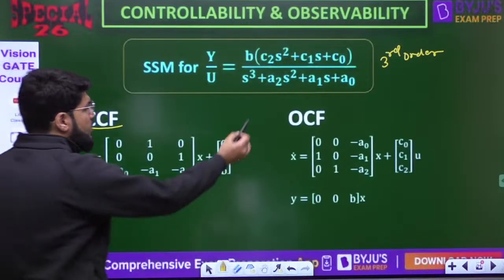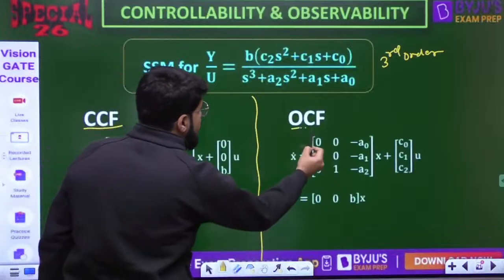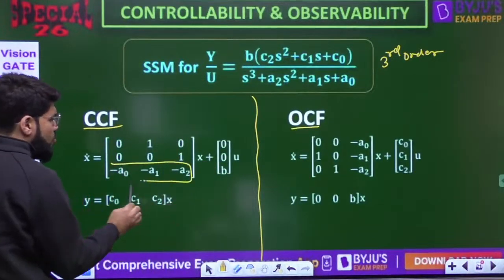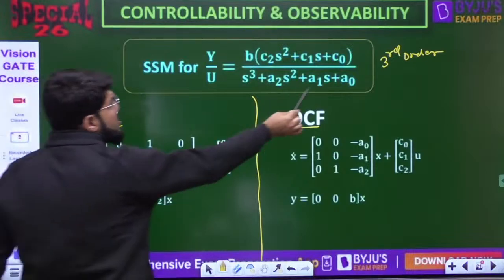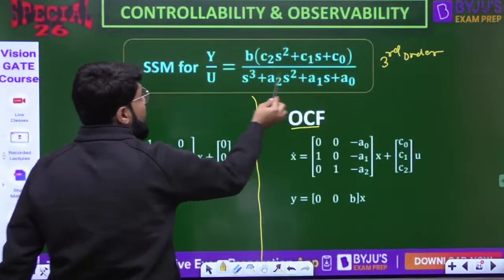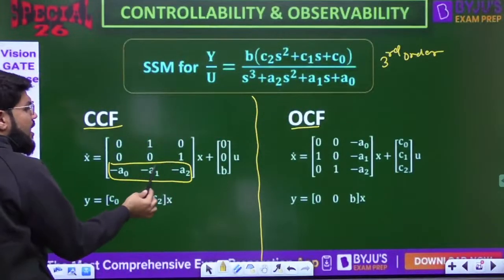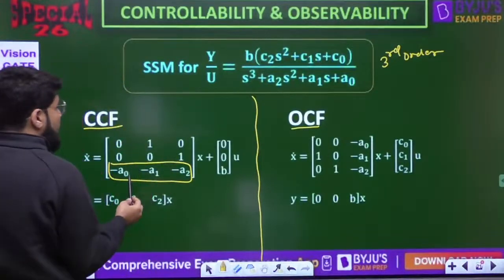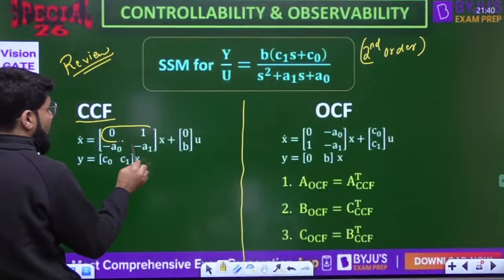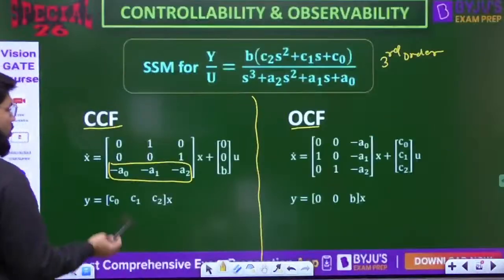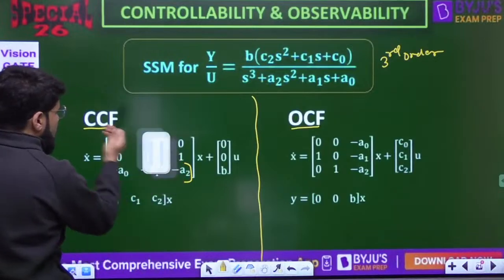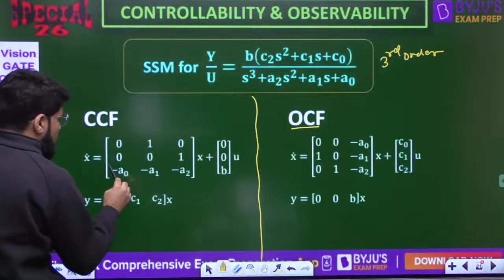Now have a look into it. X dot is AX plus BU. Look into the last row. Again, look at the pattern of the last row: it starts with a0, that is the constant of the denominator, then a1, a2, in reverse, starting with the constant but with the opposite sign. Same pattern. Then what about the rows above? In second order it is 0, 1. For higher order, what you do is exclude the last row and go above.